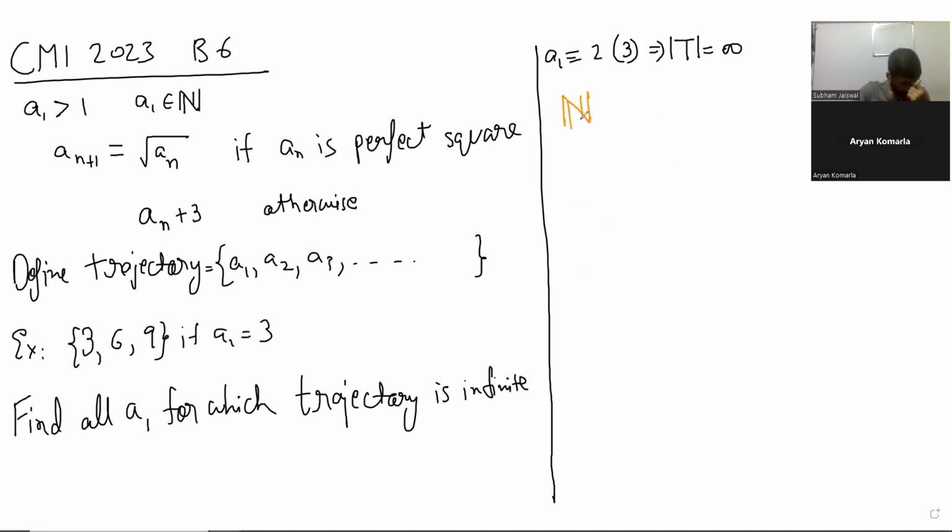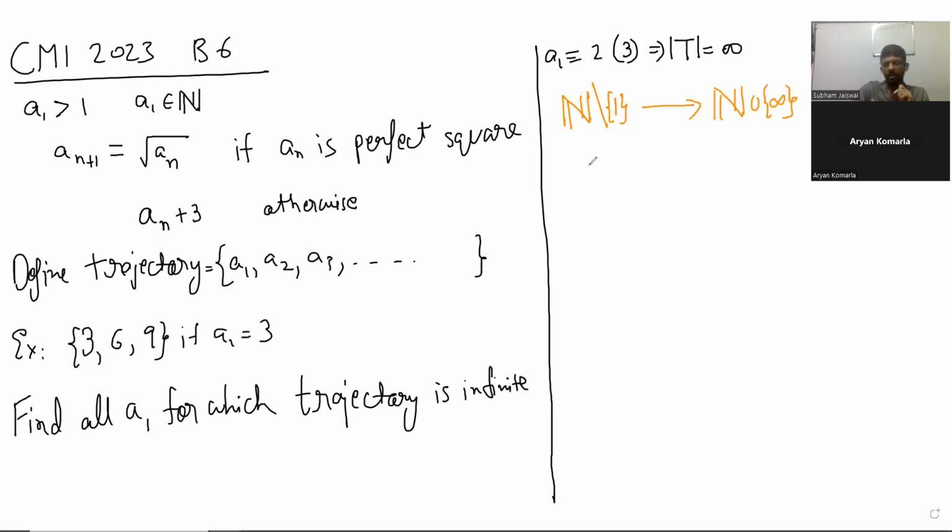I understand that. I just want to express the fact: for all k belonging to 3, 4, and so on, there exists a1 such that the trajectory has size k.